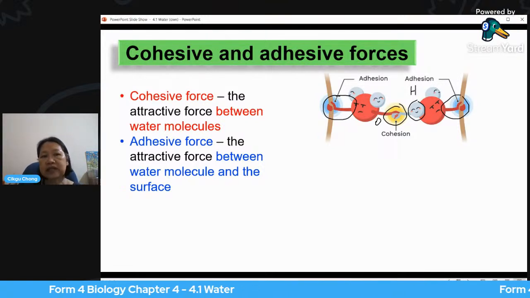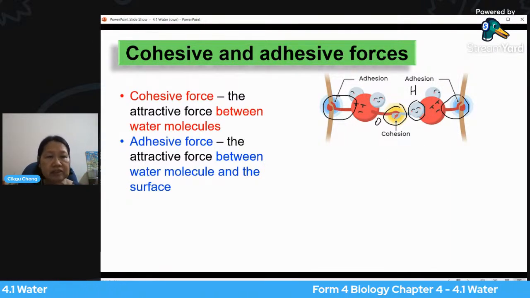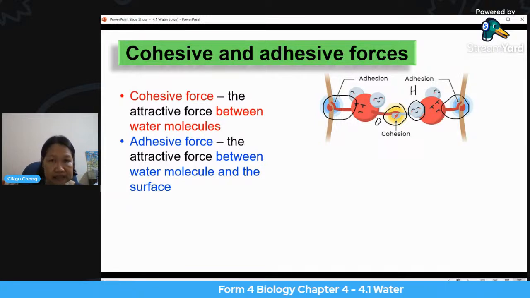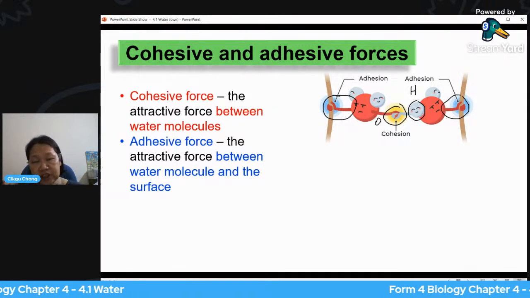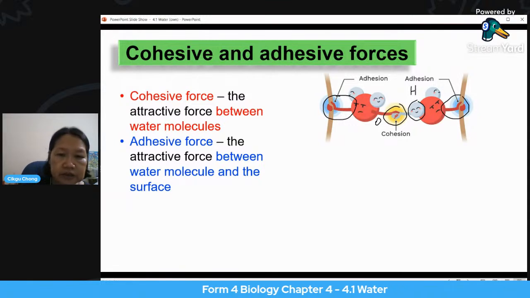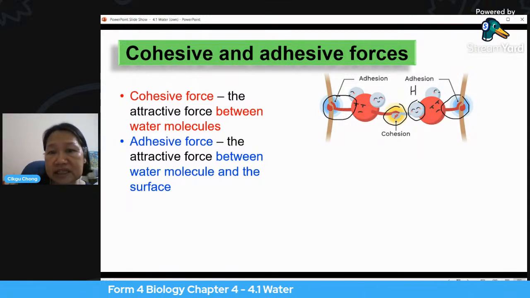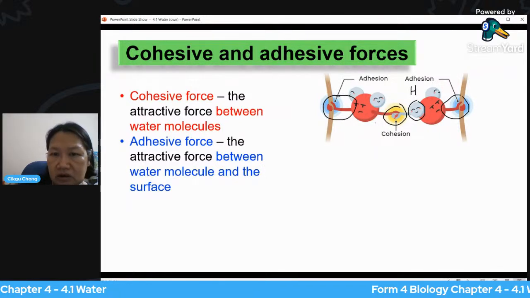So either you use the word adhesive force. If you say adhesive, you must have the word force behind it, because adhesive just full stop doesn't make any sense. Adhesive is an adjective. You must put the word force: adhesive force. But if you use adhesion or cohesion, it can be on its own. Okay, so you just say cohesion or adhesion, which has the same meaning as cohesive force and adhesive force. So this is an oxygen here.